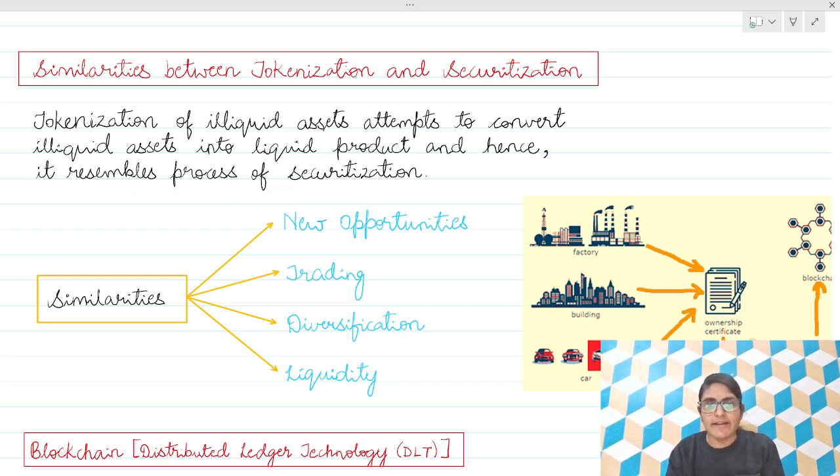So what are the similarities? Four points you have to write: new opportunities, trading, diversification, and liquidity. Again, along with me. What are the similarities between tokenization and securitization? New opportunities, trading, diversification and liquidity.